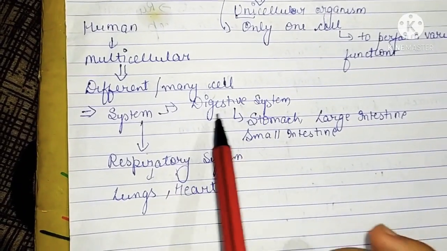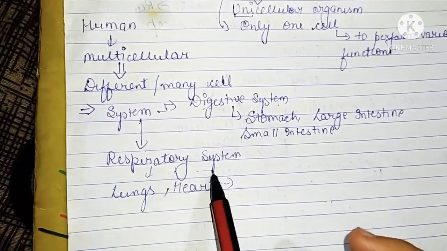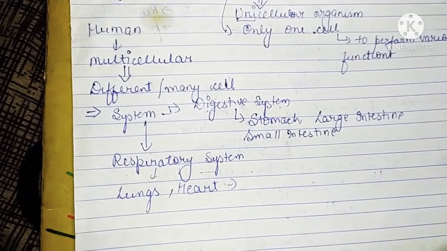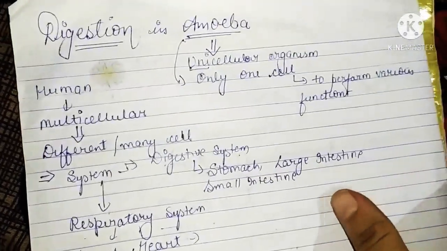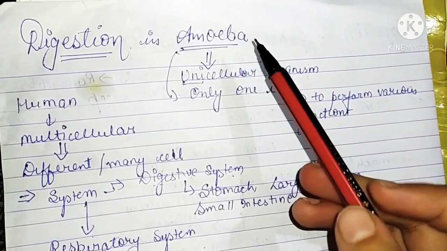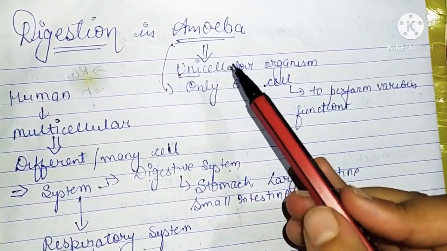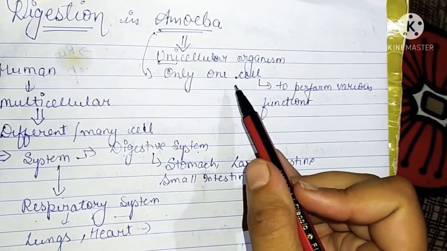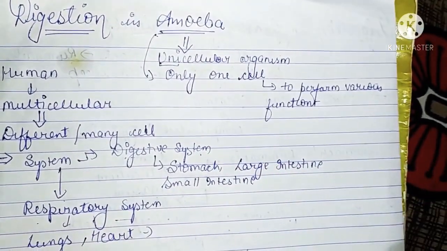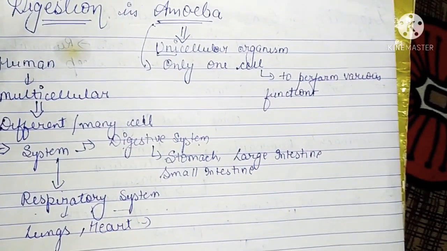For digestion we have the digestive system, for respiration we have the respiratory system, and many systems for various functions. But if I talk about amoeba, amoeba is a unicellular organism, having only one cell to perform various functions, means only one cell.